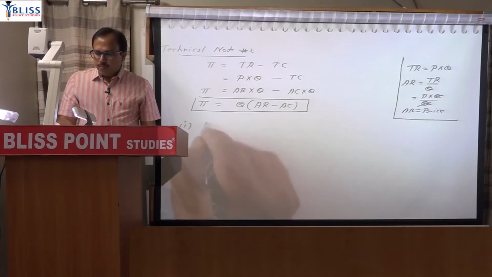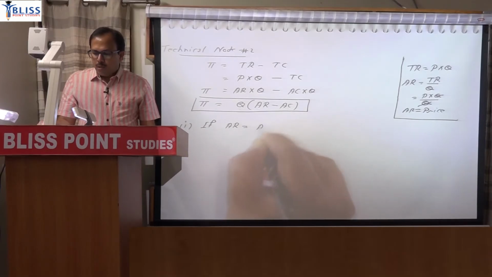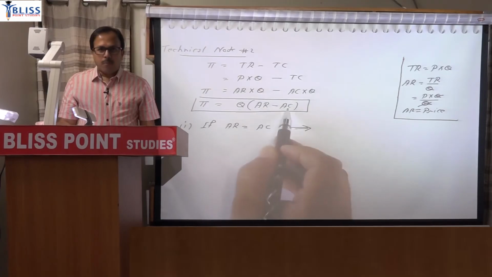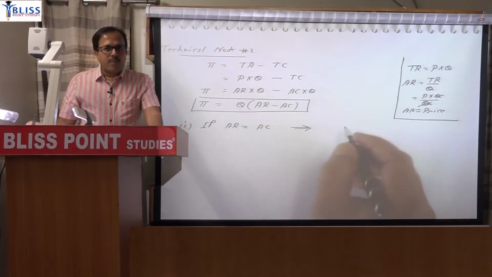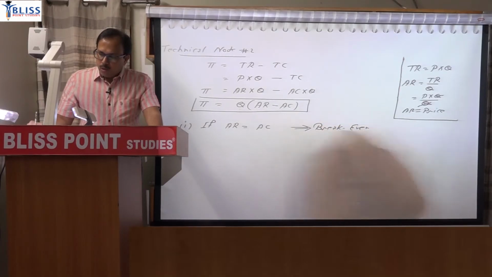First, if average revenue is equal to average cost, this number becomes 0, that is 0 profit. So no profit, no loss. No profit, no loss is a break even. So this is a break even point.